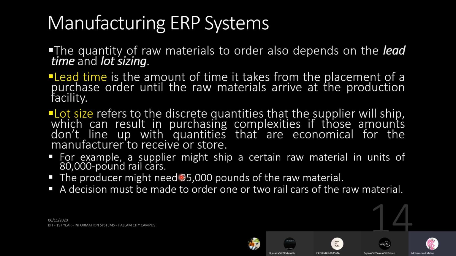Whether you are going to buy just 80,000 and try to find the remaining from another supplier, or are you going to buy two portions, like 160,000? Then you have to deduct the 95,000 and the remaining pounds go to a warehouse. So this is a decision that needs to be taken.